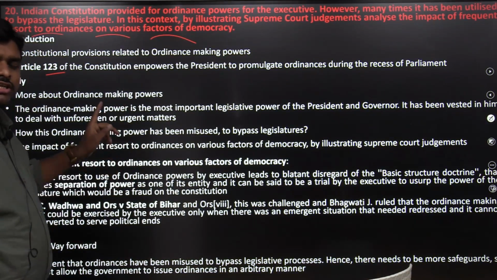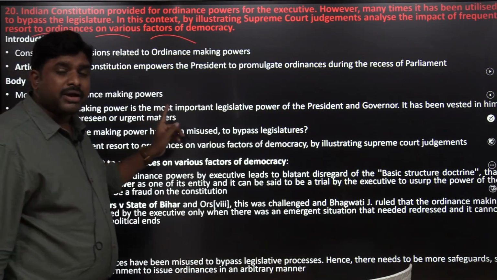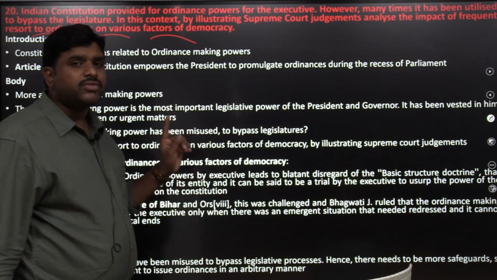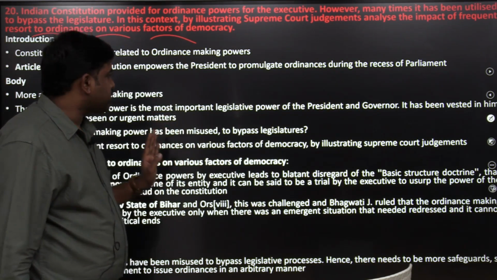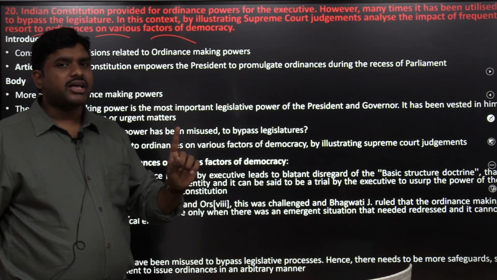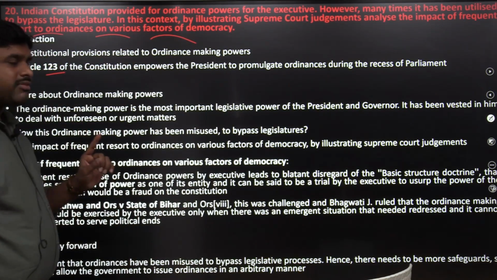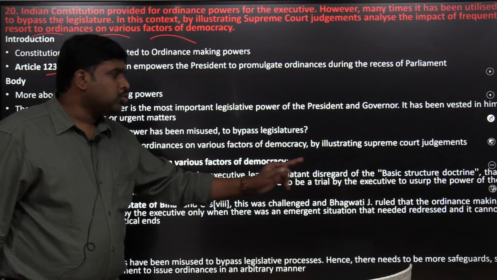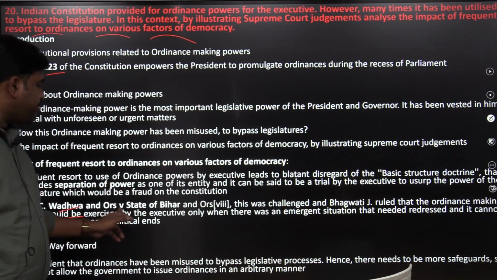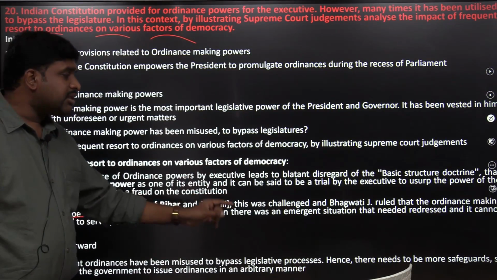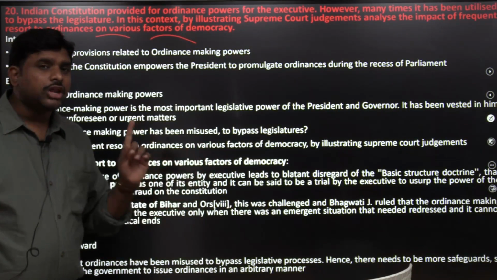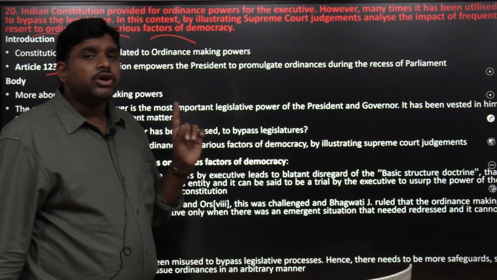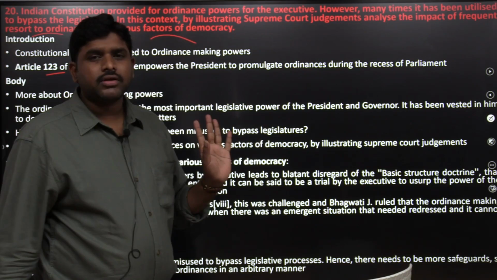Article 123 of the Constitution is the ordinance making power of the central government. Article 213 is the ordinance making power of the state government. On ordinances, the S.R. Bommai case as well as the Wadhwa case are very important. Justice Bhagwati ruled that the ordinance making power would be exercised by the executive only when there was an emergency situation arising. If not, there is no necessity to go for ordinance making power.